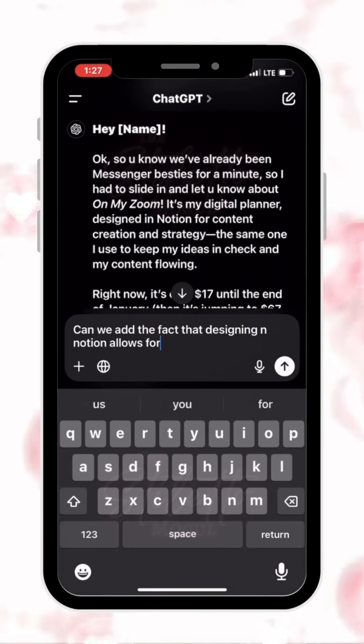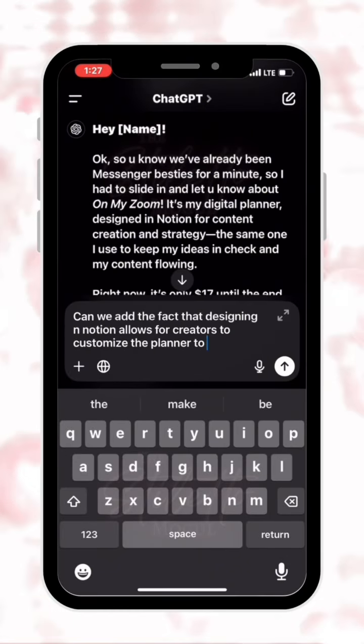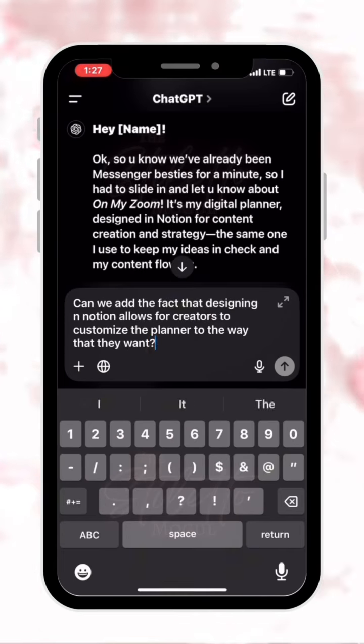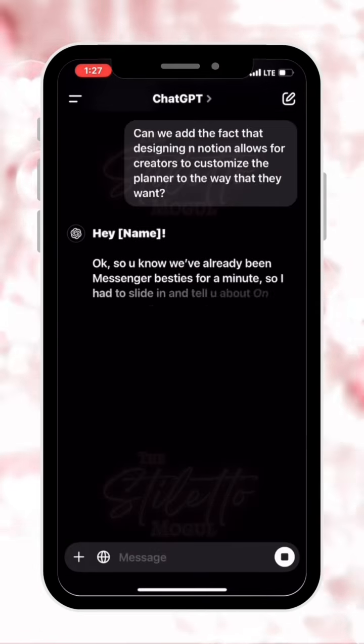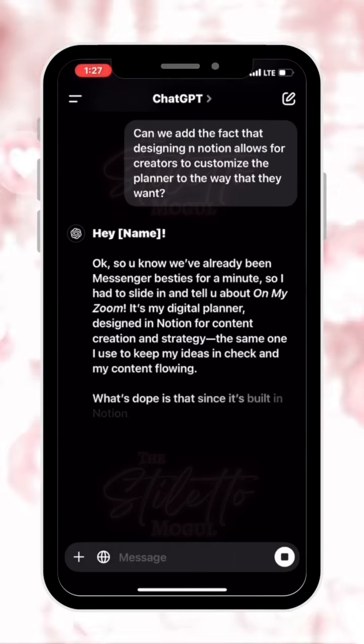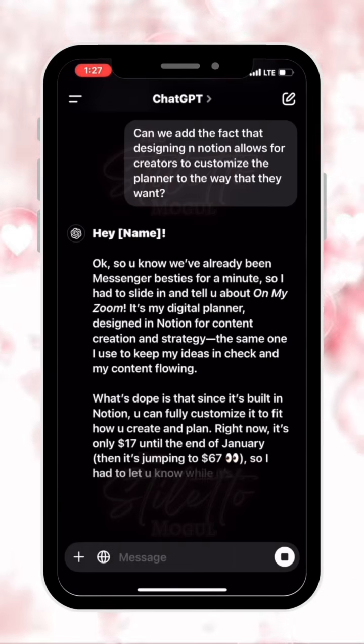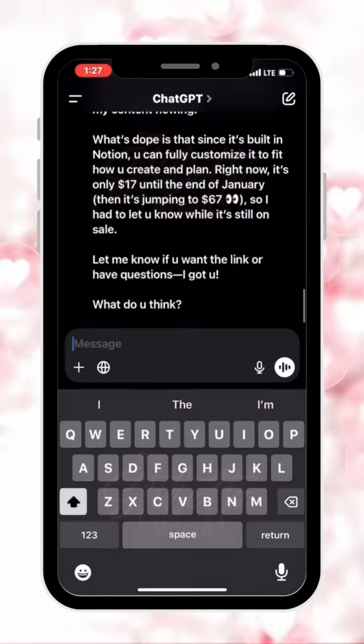One of the other key things that I wanted it to put into the message was the fact that this Notions planner was completely customizable, which is what makes it different from a traditional digital planner. And with that information, I asked it to rewrite me again my message. And this time, I think it came out pretty perfect.